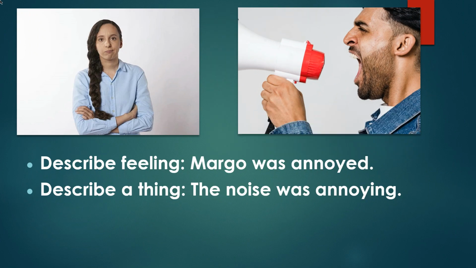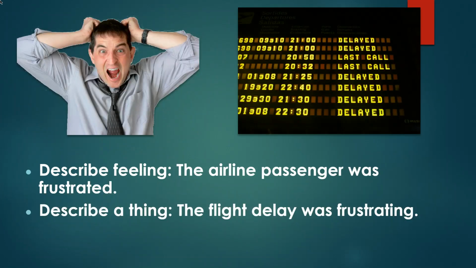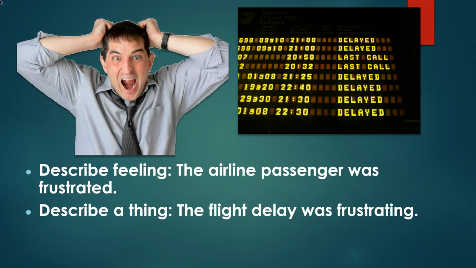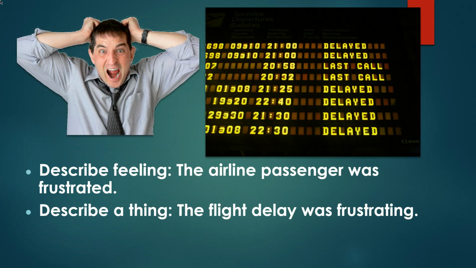Let's look at another example. Okay, on the left, we have this man, and he's looking very frustrated. Okay, we say the airline passenger was frustrated. This describes his feeling. He was frustrated. Why was he frustrated? Because his flight was delayed. So we can describe a thing. The flight delay was frustrating.